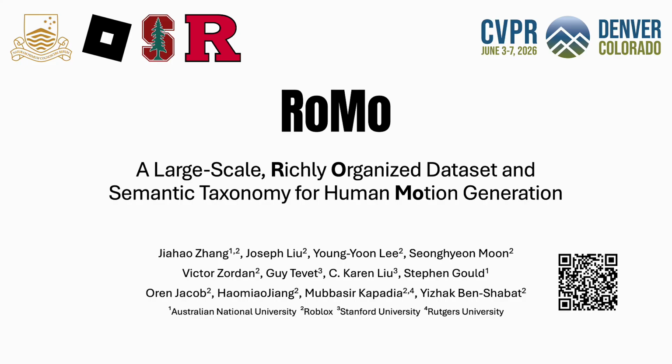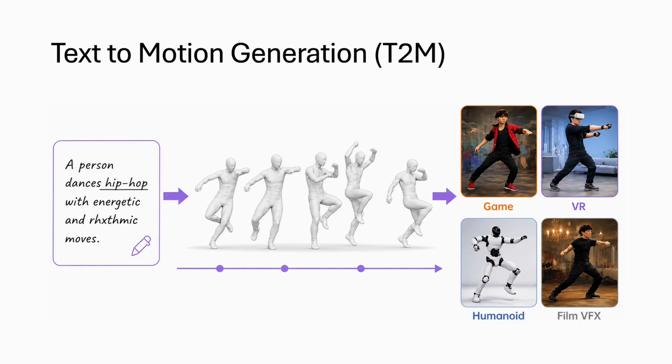I will present RoMo, a large-scale, richly organized dataset and semantic taxonomy for human motion generation, built with collaborators from ANU, Roblox, Stanford, and Rutgers University. Text-to-motion generation converts language into realistic three-dimensional human motion, enabling prompts such as "a person dances hip-hop" to become usable sequences for games, virtual reality, humanoids, and visual effects.